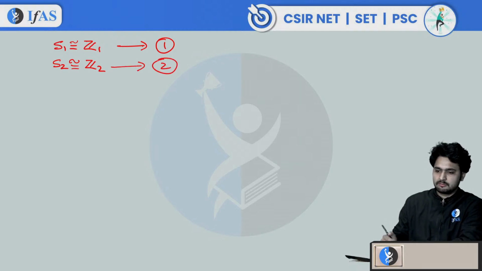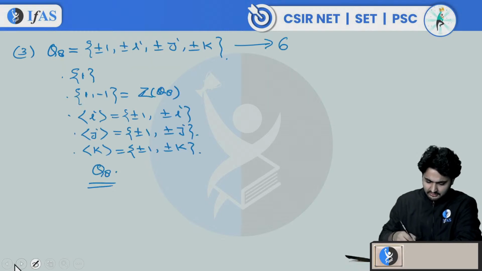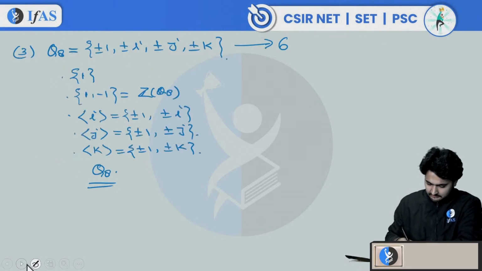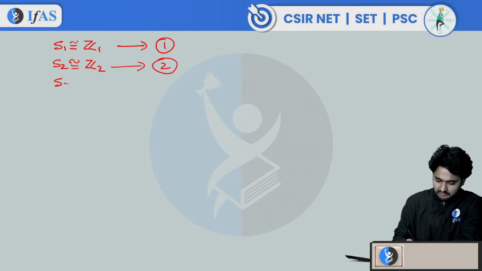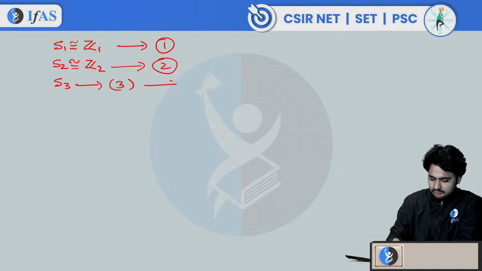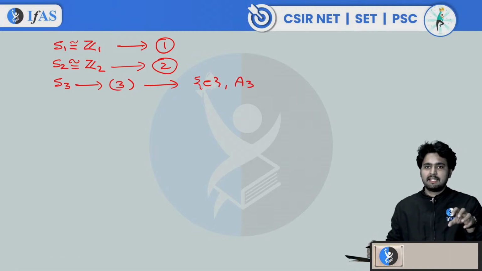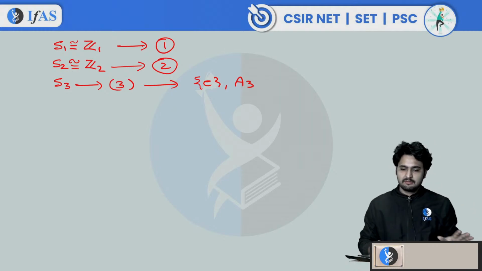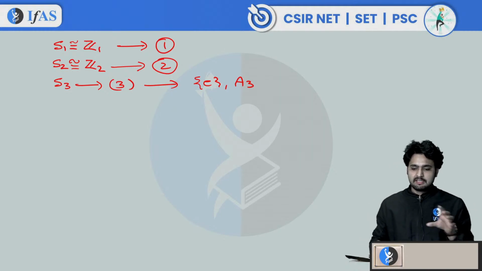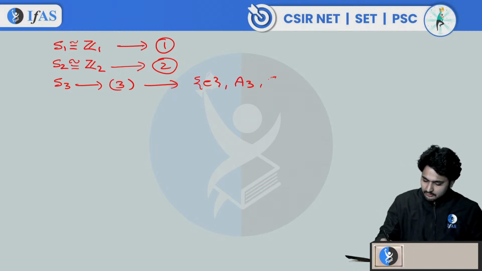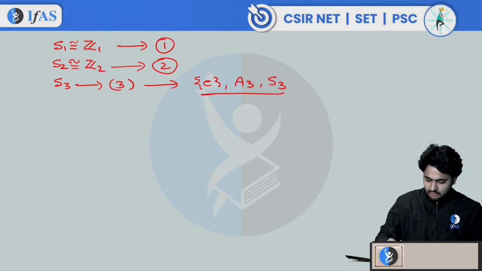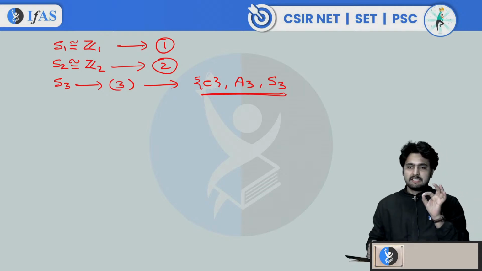What are those normal subgroups? We have discussed that in Zn, so it is not needed. Then what is the number of normal subgroups of S3? S3 has 3 normal subgroups: the trivial one, A3, the group of even permutations, and S3 itself. We have discussed this. In general, for any n, An is always a normal subgroup of Sn. There is no other normal subgroup. S3 has only these 3 normal subgroups.